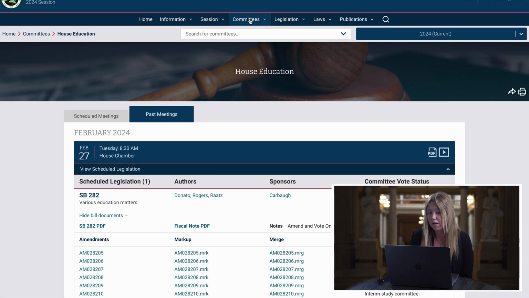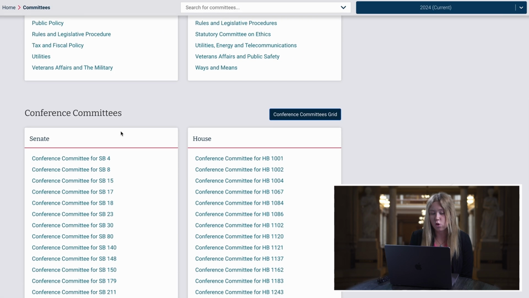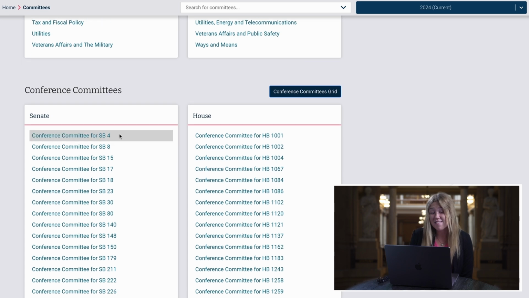Okay, from here, I'm going to go back up to Committees, View All Committees, and we saw the standing committees. However, we're going to go ahead and take a look at conference committees. As discussed in previous videos, conference committees are mostly private meetings of lawmakers when trying to determine whether changes to bills made in the opposite house should be accepted or changed before moving to the governor.